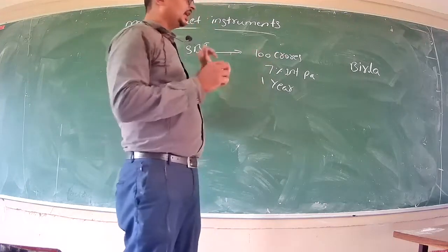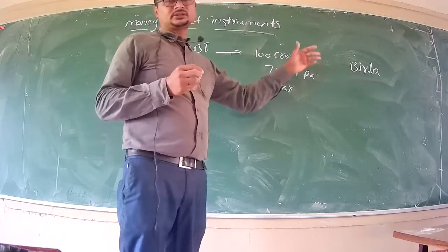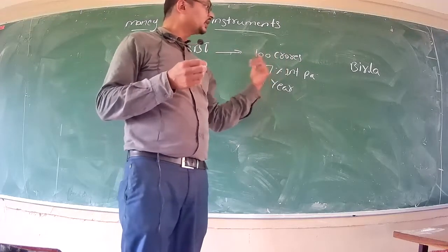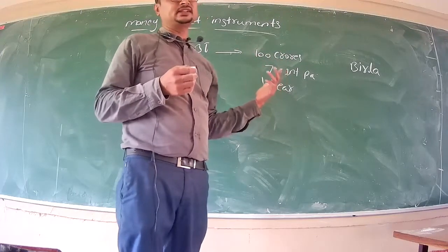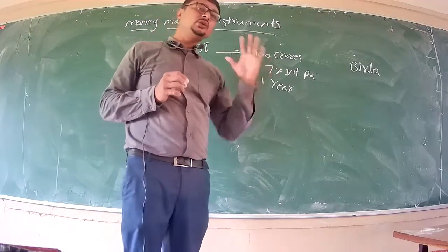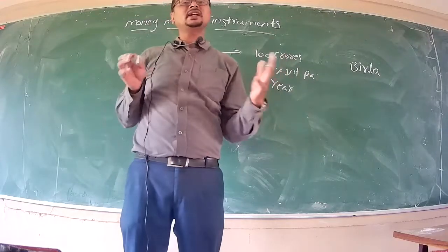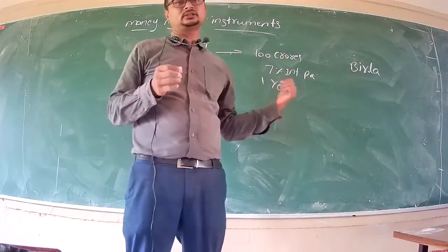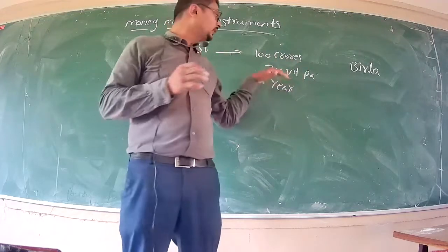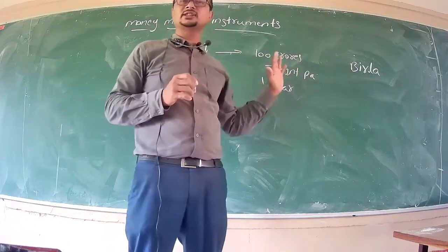So fine. SBI says fine. We need money. That's it. SBI says to Birla that we need 100 crores and you are giving us 100 crores. That's fine. Great thing. Now Birla thinks, so what is the guarantee you are giving? See, I am giving you 100 crores. What is the guarantee that within a year or within 365 days, you are paying this amount back with this interest? How should I believe you? Birla is asking SBI.